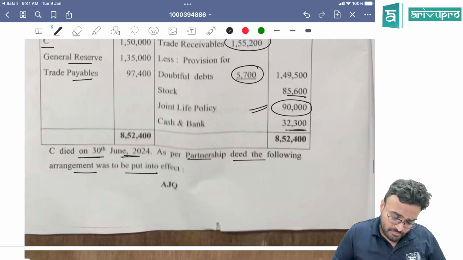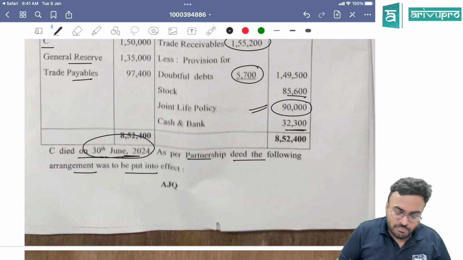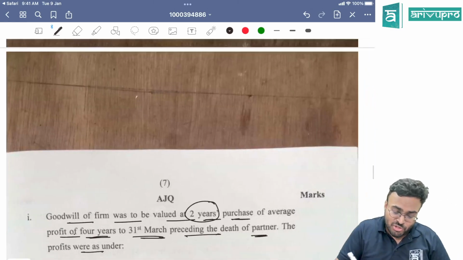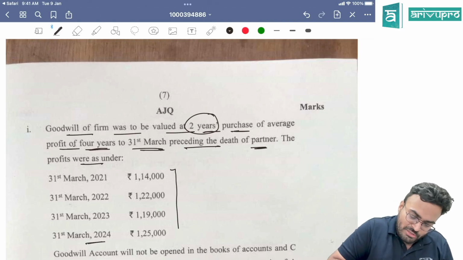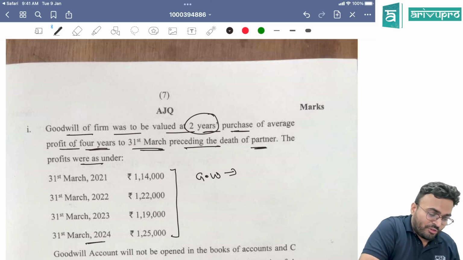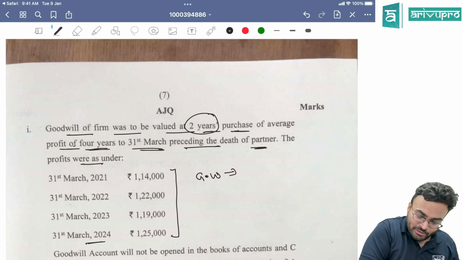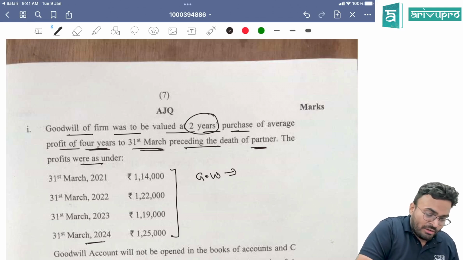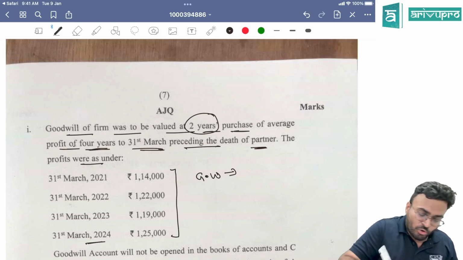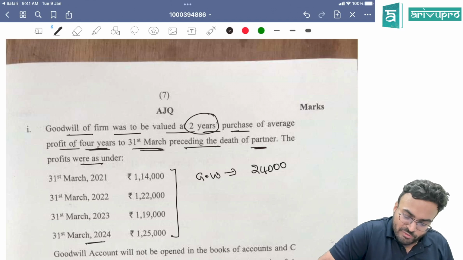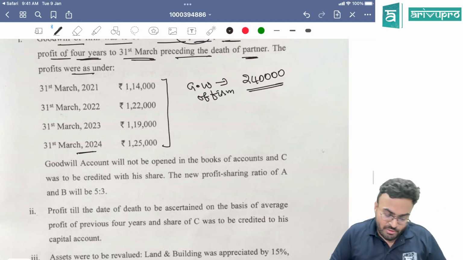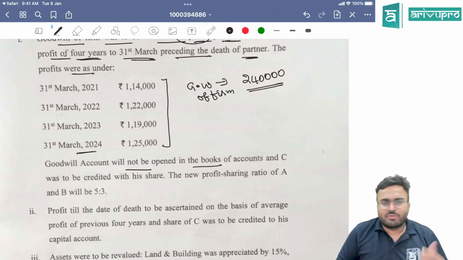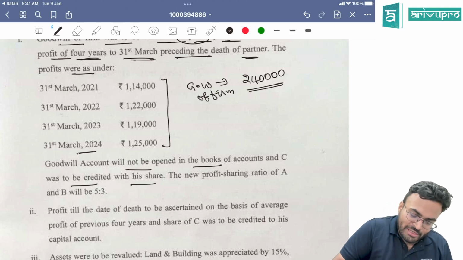Now see this. 30th June, he died. Before that, 31st March of 2024, use these 4 years, you will get the goodwill. So it will be 1,14,000 plus 1,22,000 plus 1,19,000 plus 1,25,000. Divide by 4, multiply into 2. That will be your goodwill. Goodwill of the firm is 2,40,000. Goodwill will not be opened in the books of accounts. We already know that. And C was to be credited with his share.